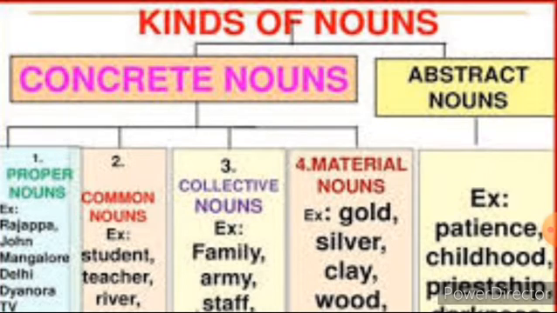And then material noun refers to the material or substance from which things are made. Examples we can say as gold, silver, wood, petrol, rubber, like that. And then abstract noun means we can just feel it, we can't see or touch. Examples you can say as patience, childhood, truth, joy and freedom.